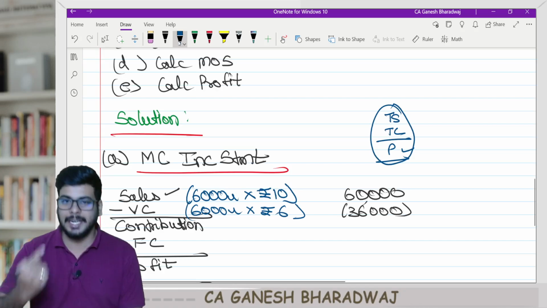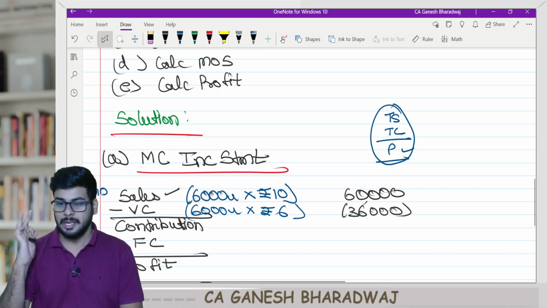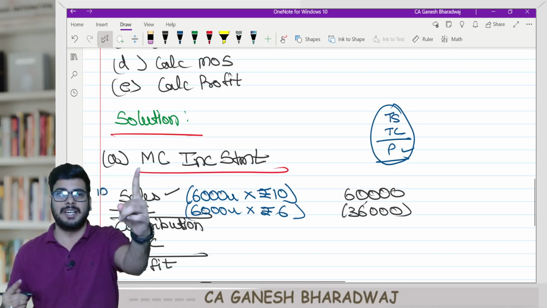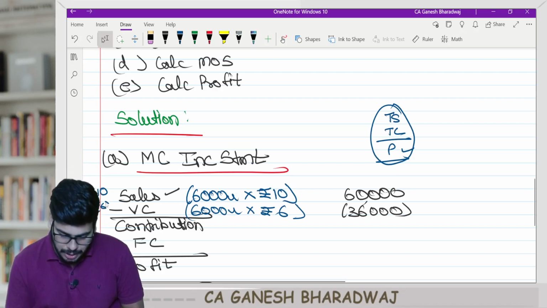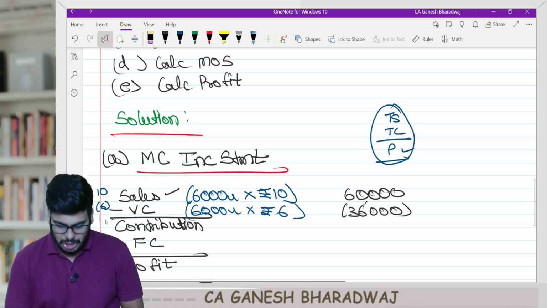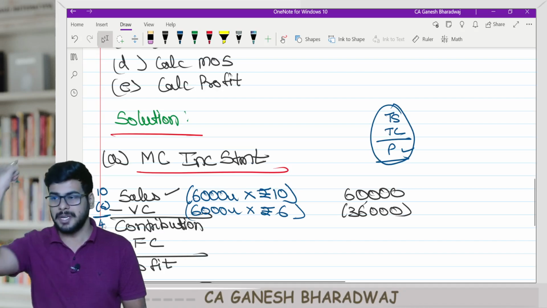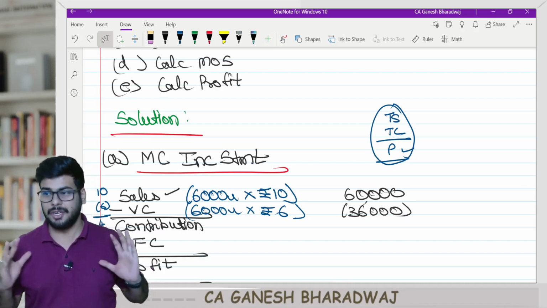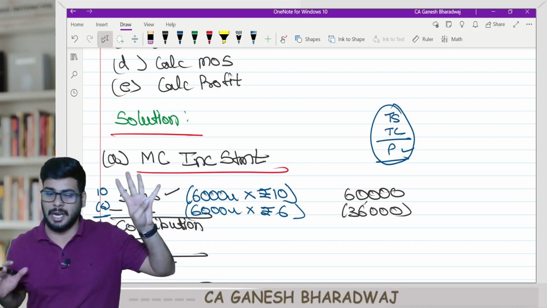That is, every time I sell a product, I get 10 rupees. But for me to get this 10 rupees, I incur 6 rupees. So the net variable profit that I get is 4 rupees for every unit being sold. Are you clear with this?